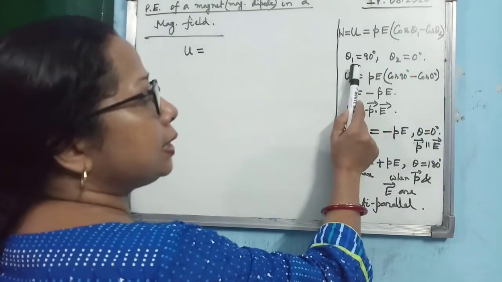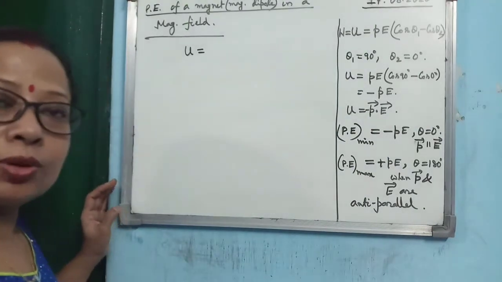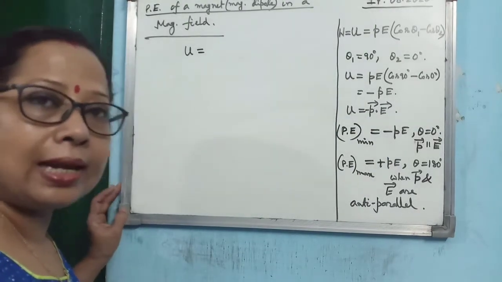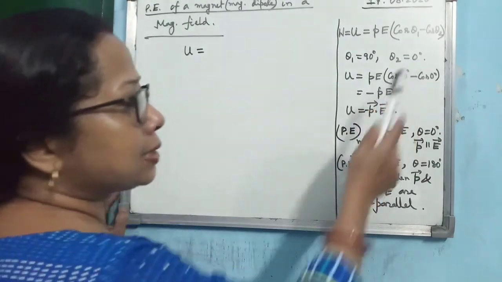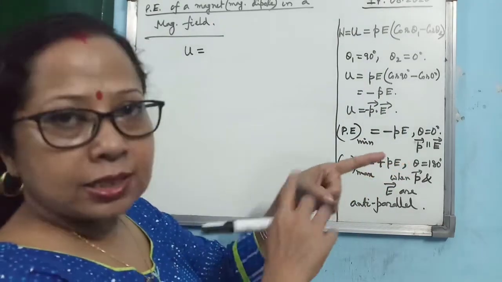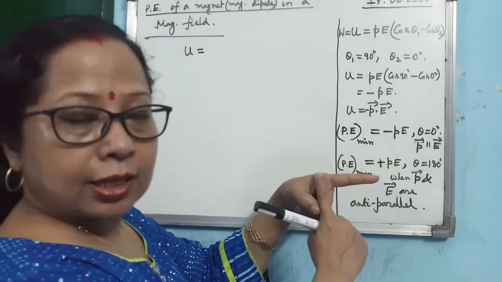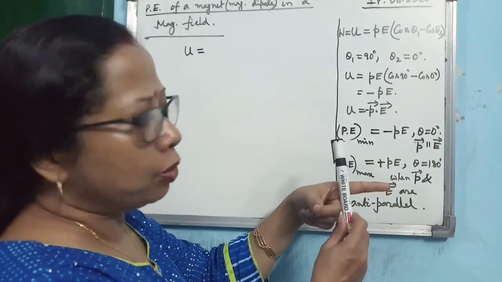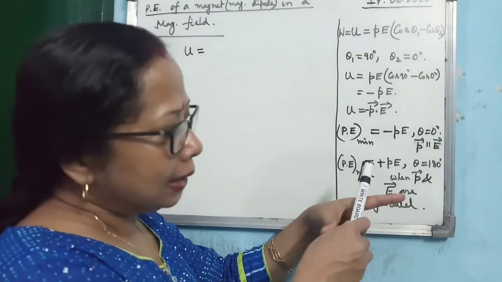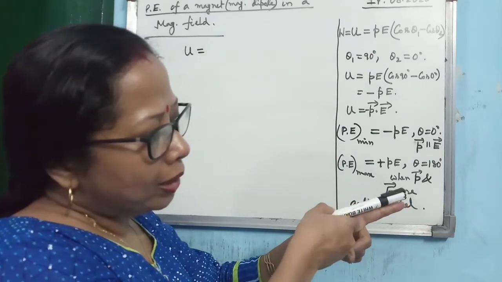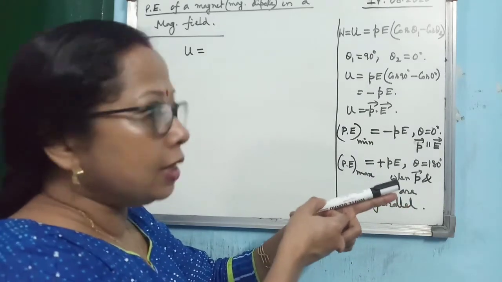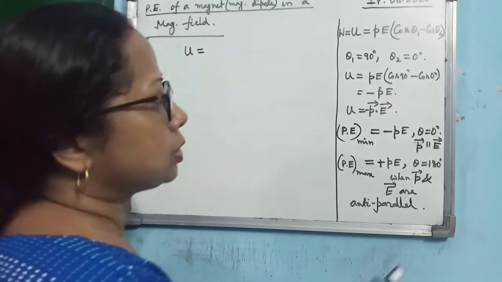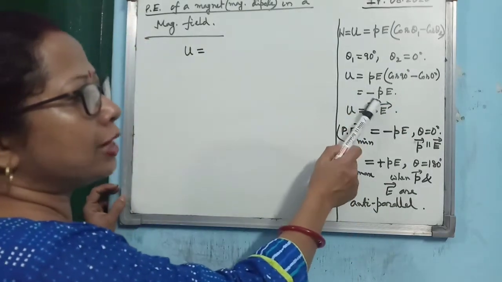Now consider the dipole was initially perpendicular to the electric field. Suppose my finger is the direction of the electric field E, and initially the dipole was like this, perpendicular to it, and then it is rotated and now aligned to the direction of E. Means theta 1 is 90, theta 2 is 0, then what will be the potential energy?